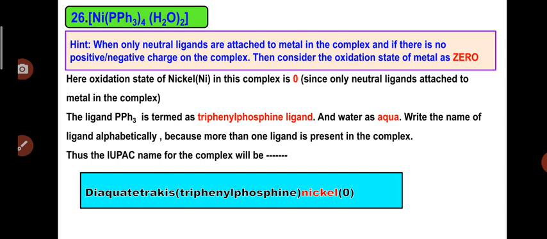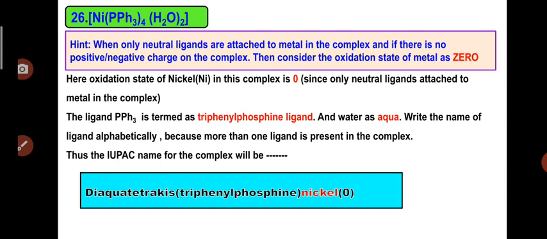So here triphenyl phosphine is present in 4 number, and triphenyl phosphine already has the term tri. So we cannot use tetra for the triphenyl phosphine. For that we will use tetrakis triphenyl phosphine. So basically the IUPAC name for this complex will become diaqua. Because more than 2 ligands are present, we have to give the naming alphabetically.